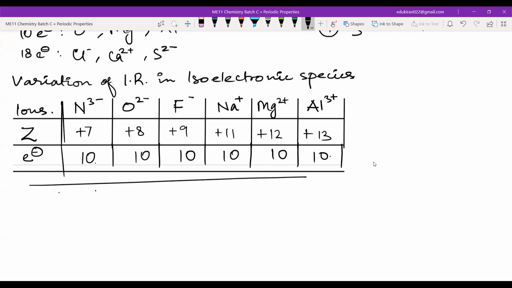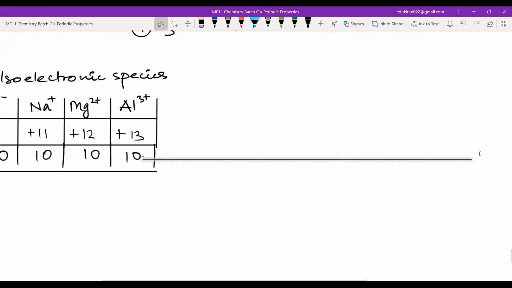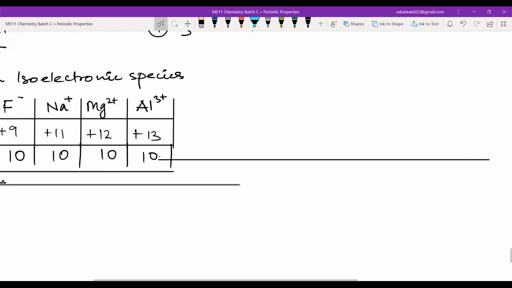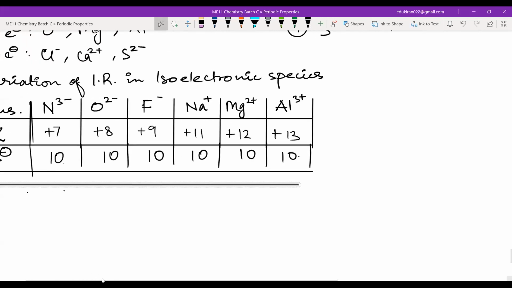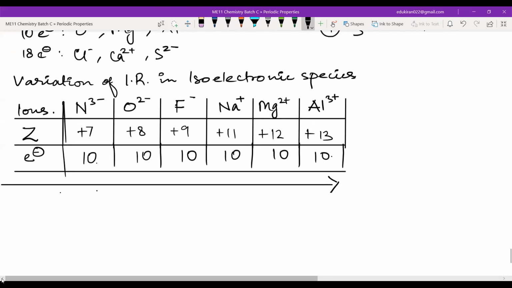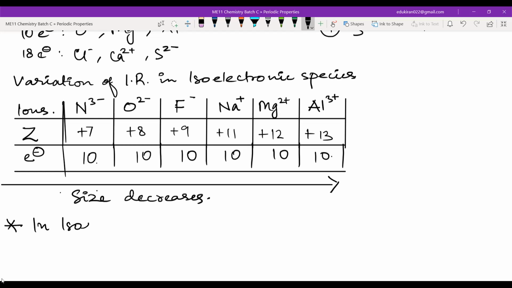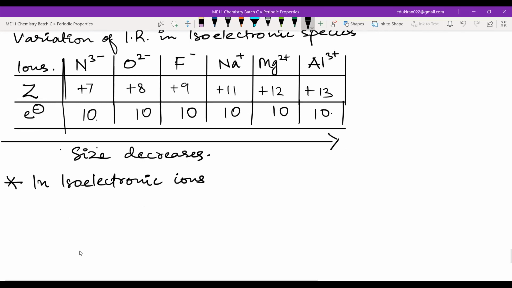So if I go this way, size decreases, and we can write one more point like this: in isoelectronic ions, size is inversely proportional to only and only what?